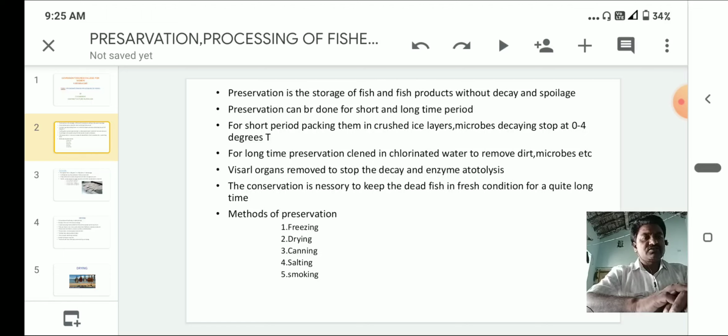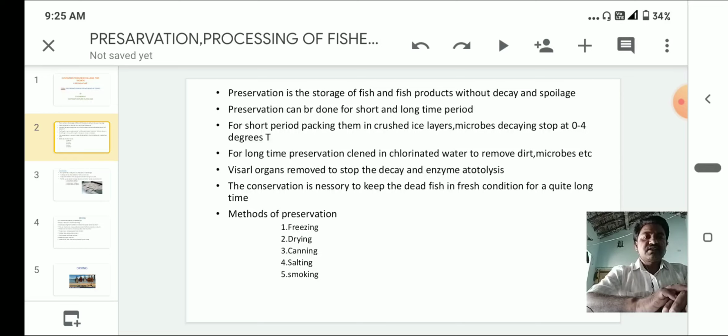Generally in the digestive system some enzymes are released, maybe when we are capturing the fishes, and these enzymes can cause autolysis. For avoiding that, the visceral organs are removed to stop the decay and enzyme autolysis.